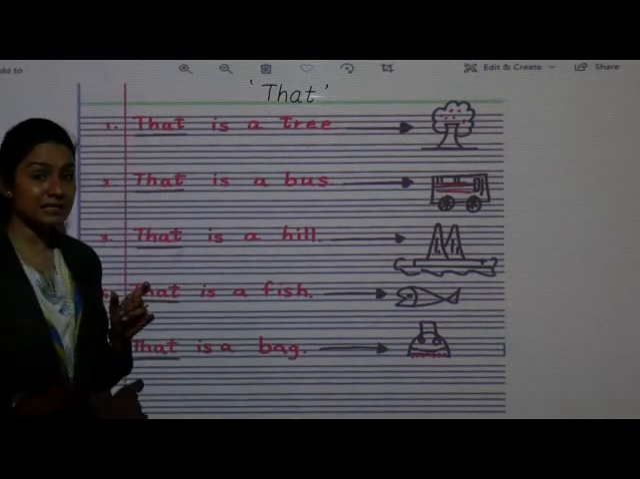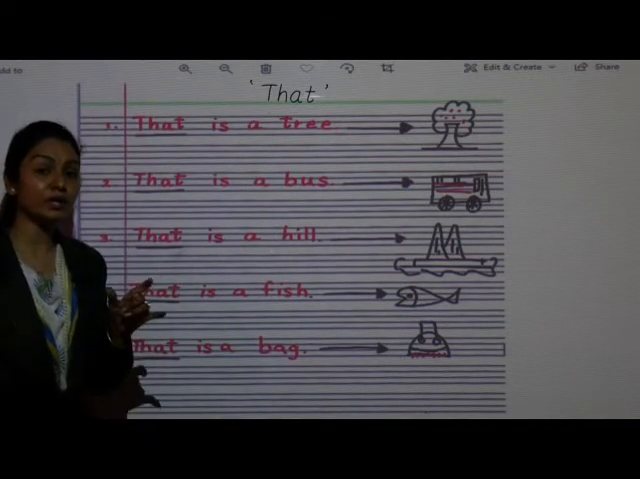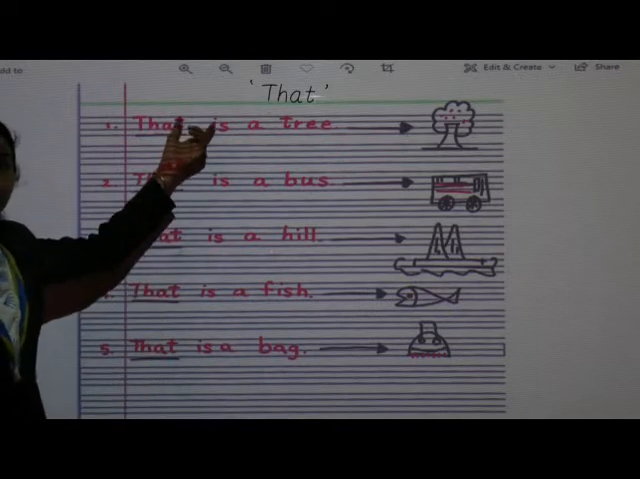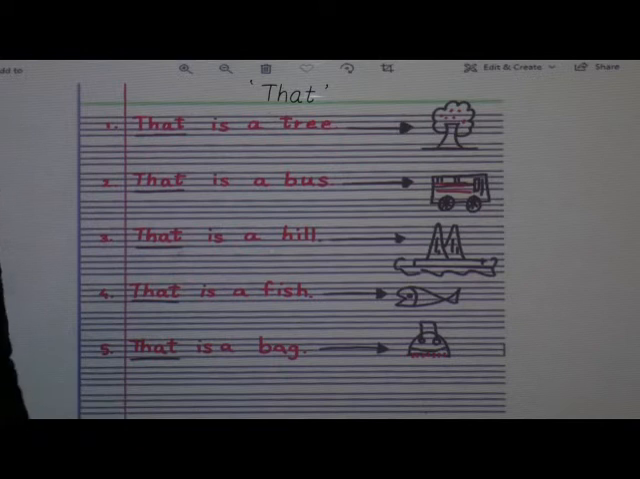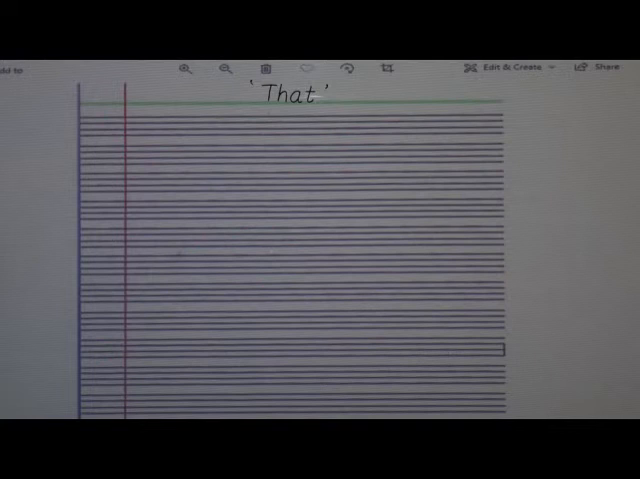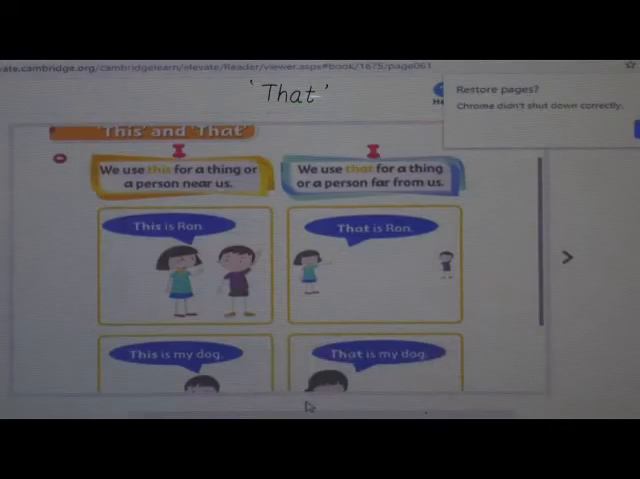Okay. So this and that. Whenever we are using that time, we should use is as helping verb. Okay. Now children, take your literacy skill book and come to page number 55. I hope you have understood the examples, everybody.